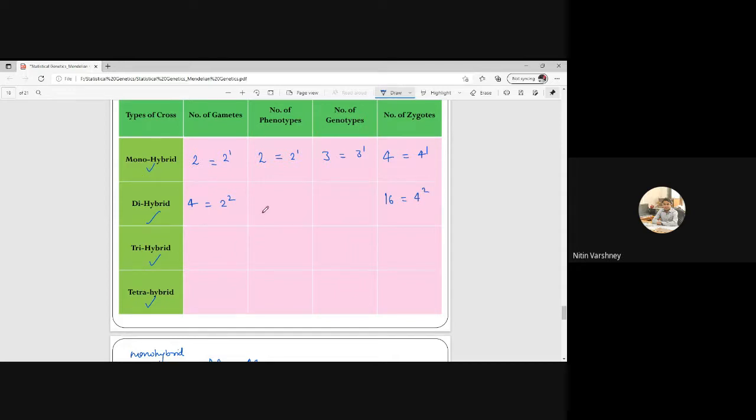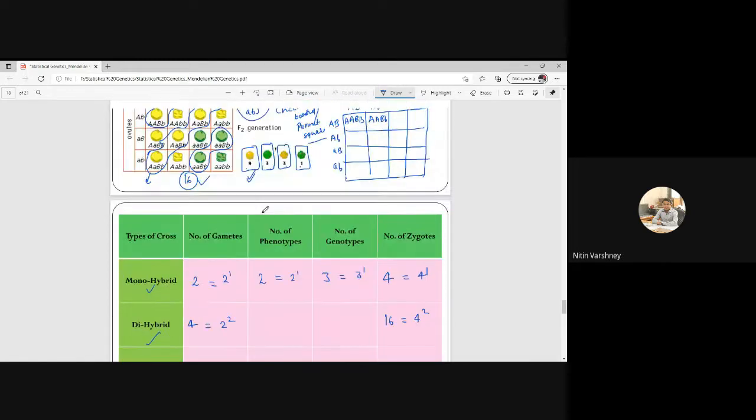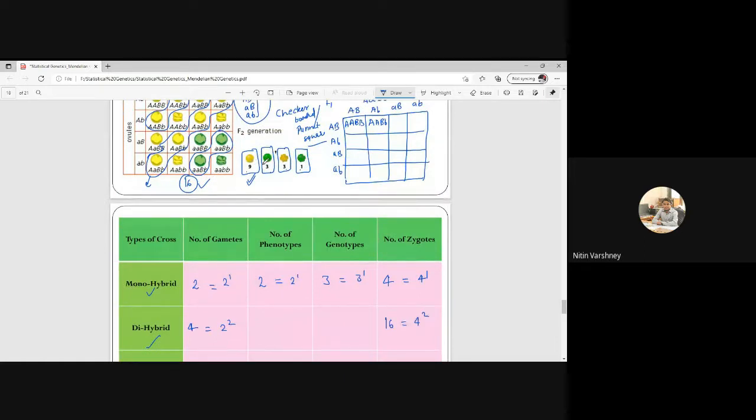How many phenotypes will be there? See this cross. This is our phenotypes. So how many types of phenotypes are there? Four, exactly four types. So this will be 4 and this is 2 square.